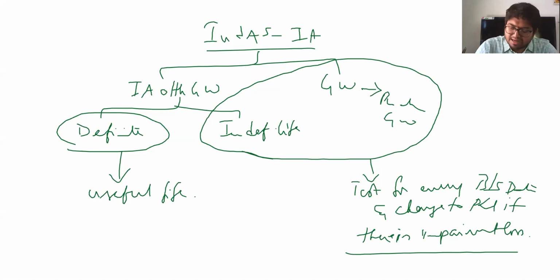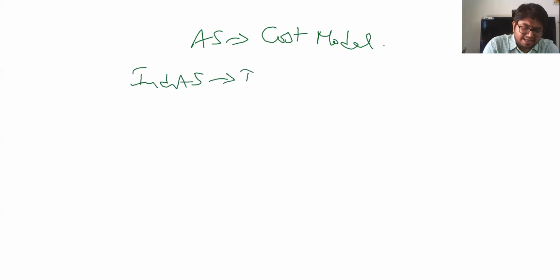Now, apart from this, there is one more difference between AS and Ind AS. Under AS, intangible assets are recognized only using the cost model. However, under Ind AS, intangible assets can be recognized either using the cost model or the revaluation model.